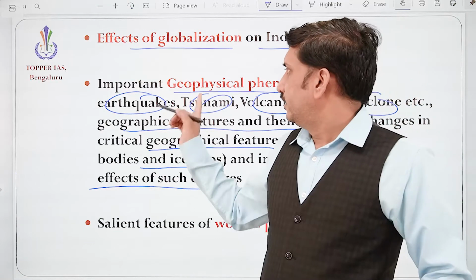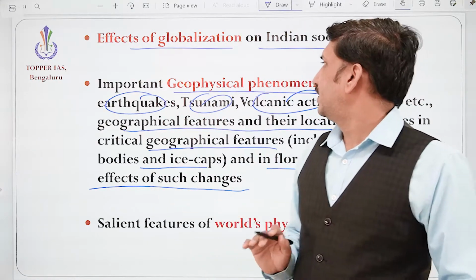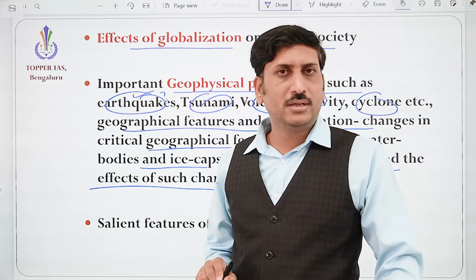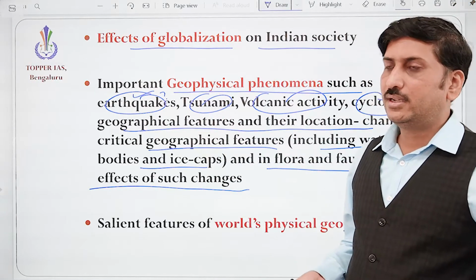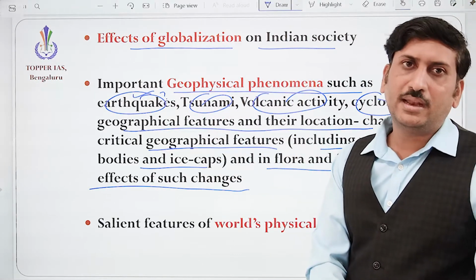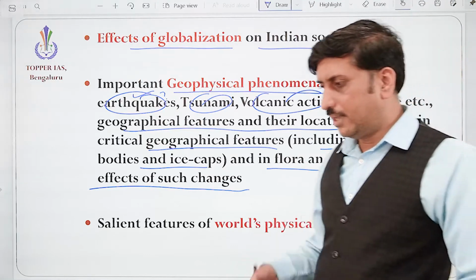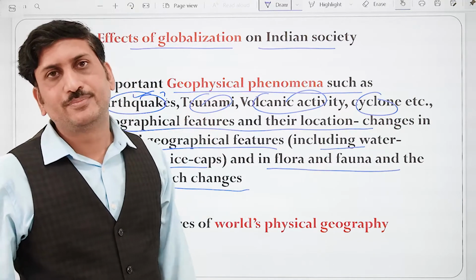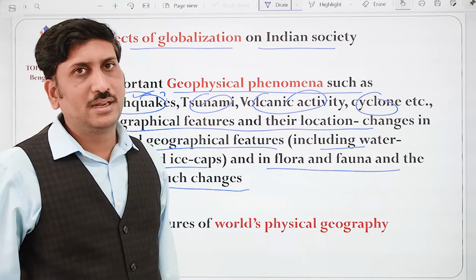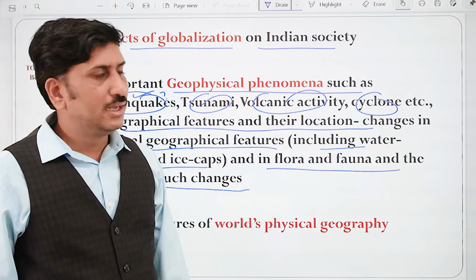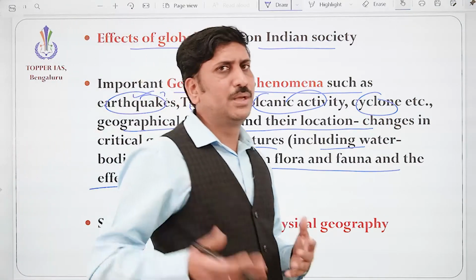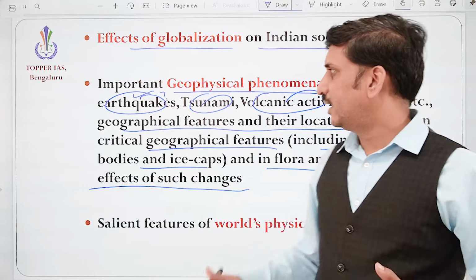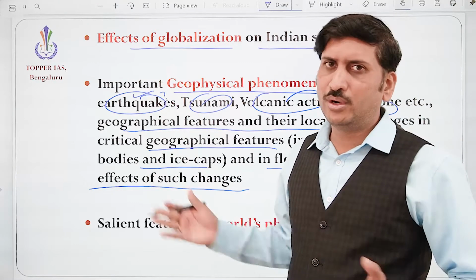Okay, here are important geophysical phenomena. How do earthquakes happen? We mainly need to understand how they can cause problems. Suppose you are developing a city over there, you need to understand the possibility of an earthquake there and how the building code should be. If you see Japan, earthquakes keep on happening, right?